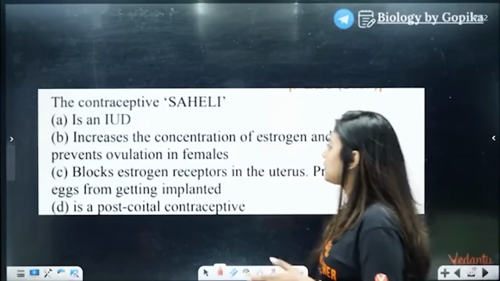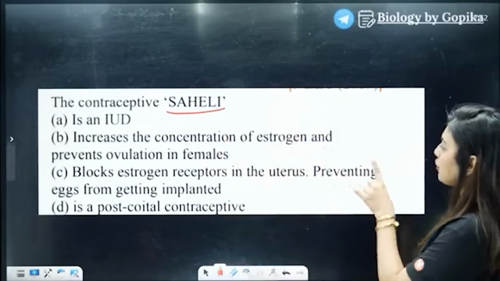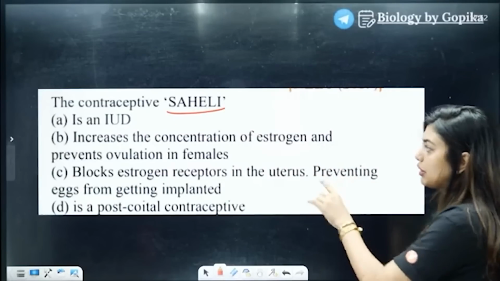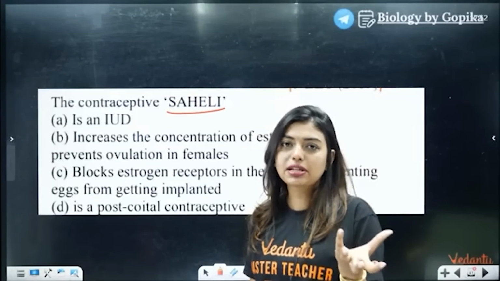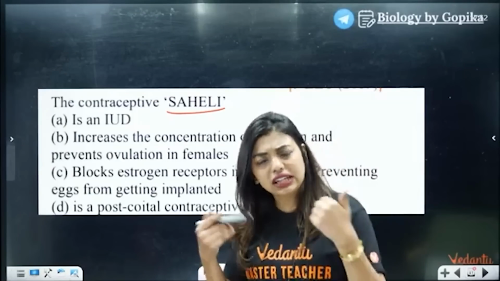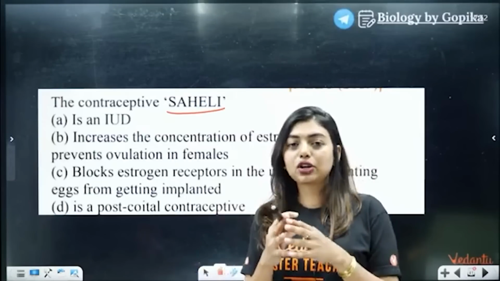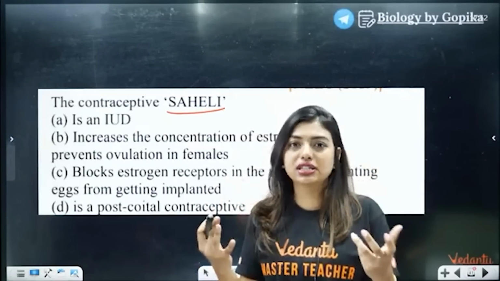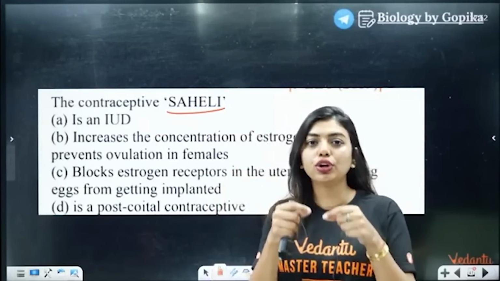Yes, the contraceptive Saheli. It's an IUD. Increases the concentration of estrogen and prevents ovulation in females. Now, how do you connect? See, this chapter, students, even though the chapter is easy, including me, I get confused if I don't read reproductive technology every time, because everything is just definitions. It's not like you can understand it, it's more of a definition. So what you should do is connect it.